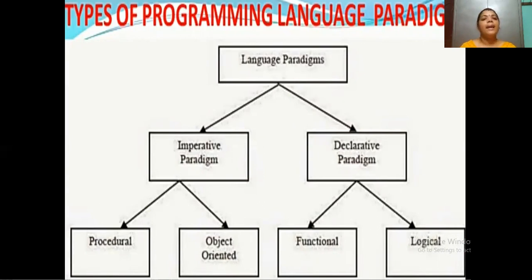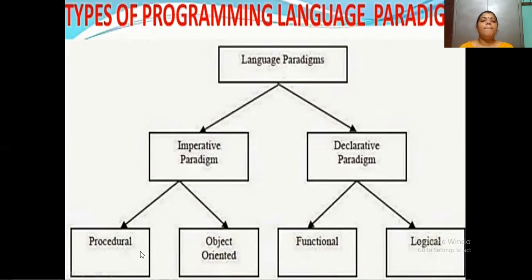That means a set of instructions is given by the user to the computer to compile the code. The best example for this imperative paradigm is C language. C language has a step-by-step process to solve a given problem. So that is called an imperative paradigm.